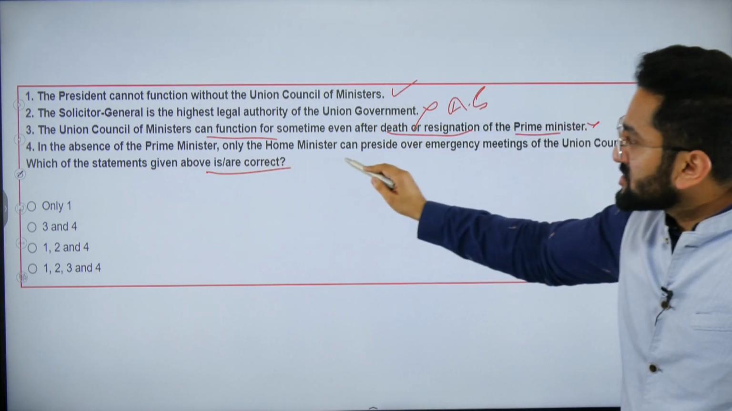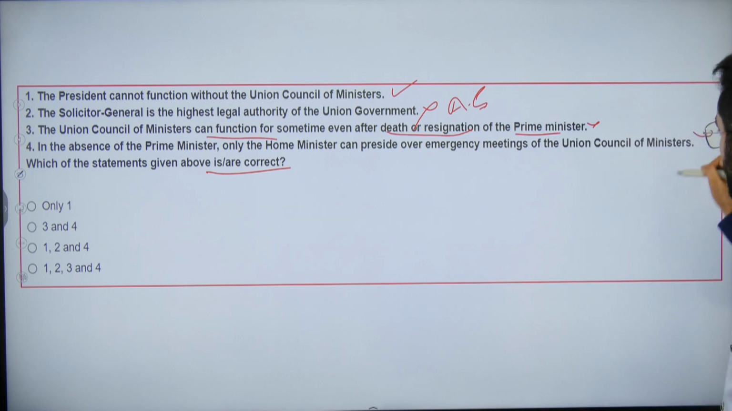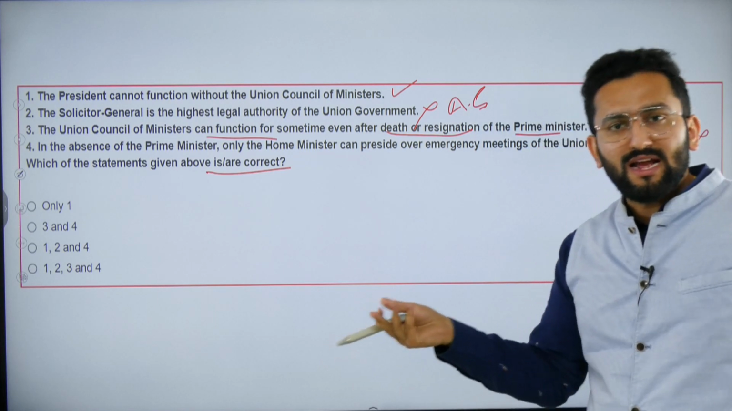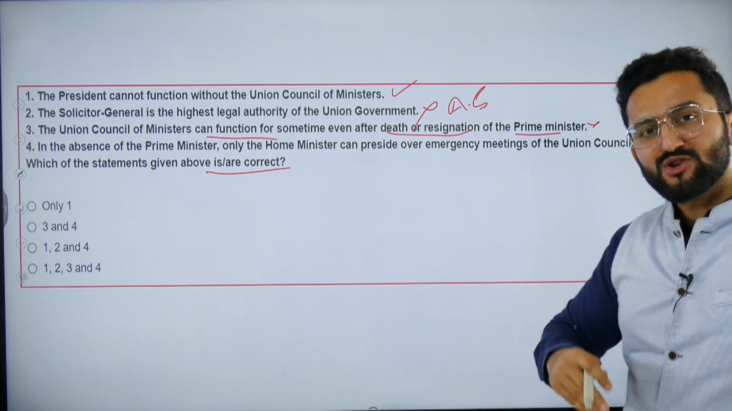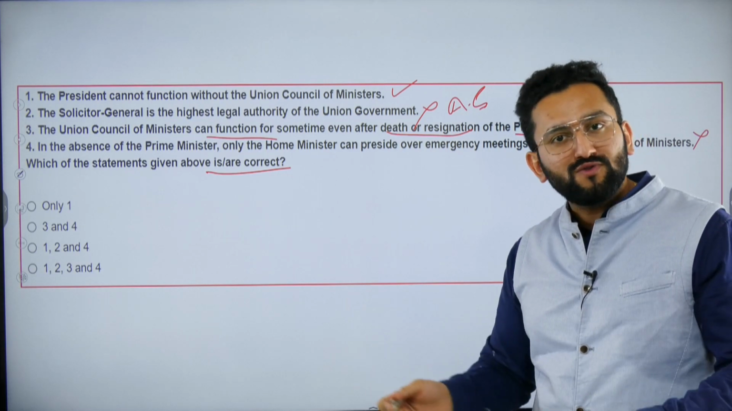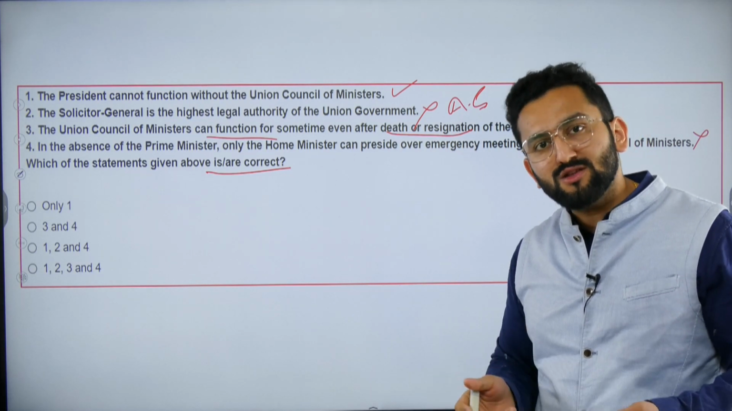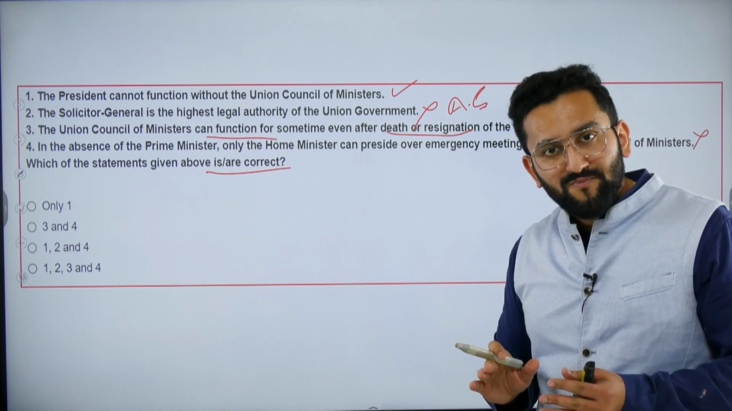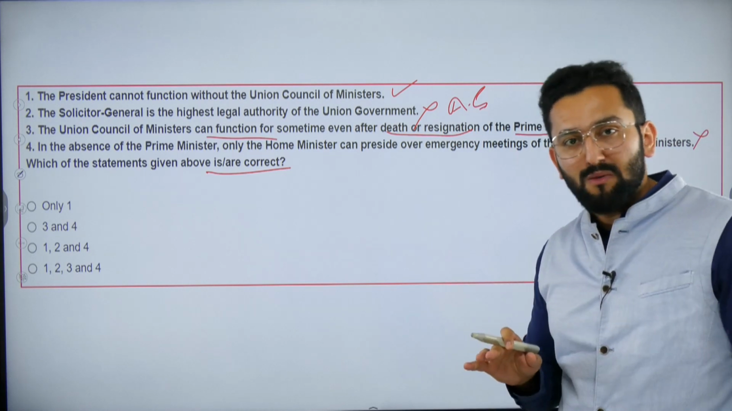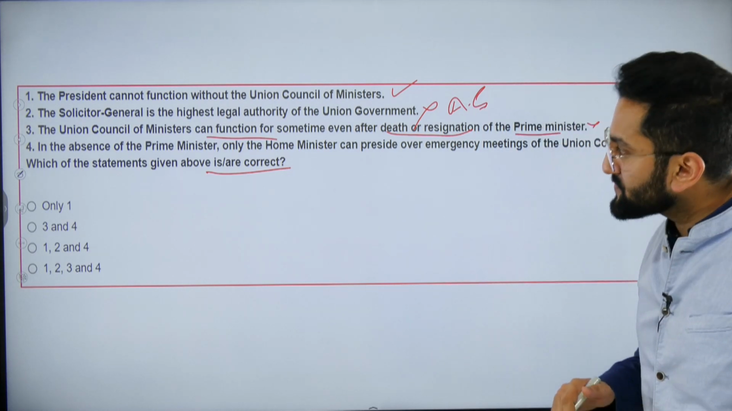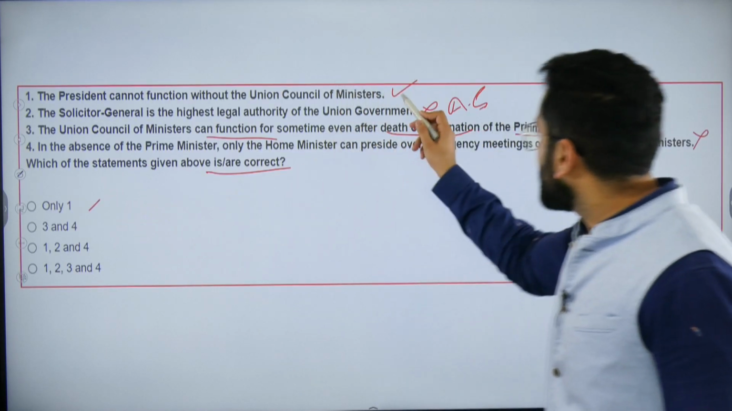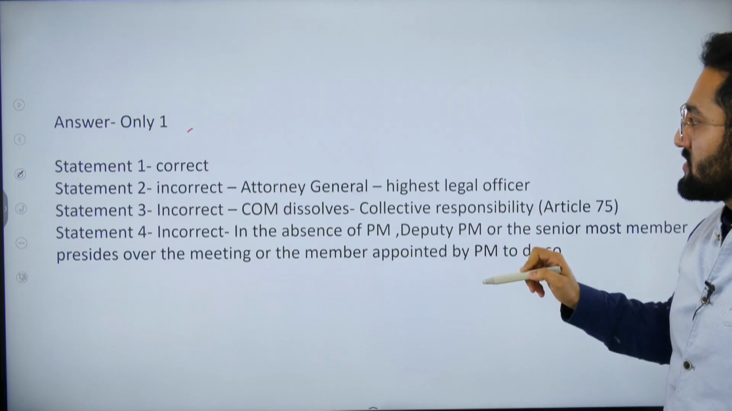In the absence of the Prime Minister, only the Home Minister can preside. This is wrong. In the absence of the Prime Minister, the senior most minister can function there. It means the Prime Minister can give this charge. Whenever the Prime Minister is out of India and there are several regular files which need to be signed, at that point of time a file is moved, and the Prime Minister gives certain signing power to a senior most member. That is the discretion of the Prime Minister. So only one is correct. Others are all wrong, right?